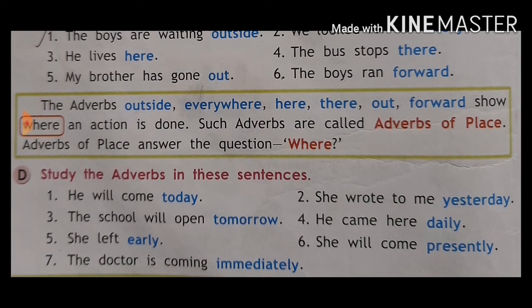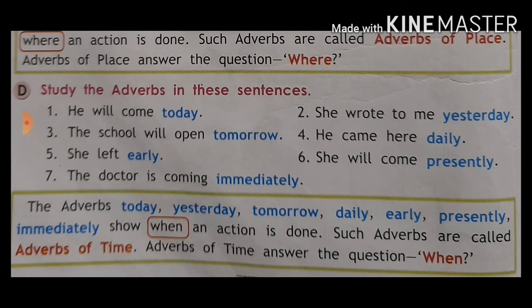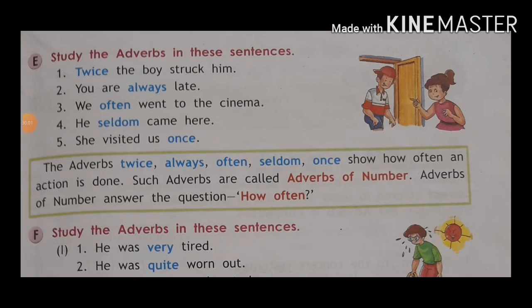Okay, understood about the where, which shows where an action is done, and about the manner, how an action is done. This is called adverb of manner: how, कैसे कर रहा है वो. But where it is done, this is called adverb of place. And when it is done, adverb of time. Time दिया हो तो that is adverb of time. See here, study the adverbs in these sentences.